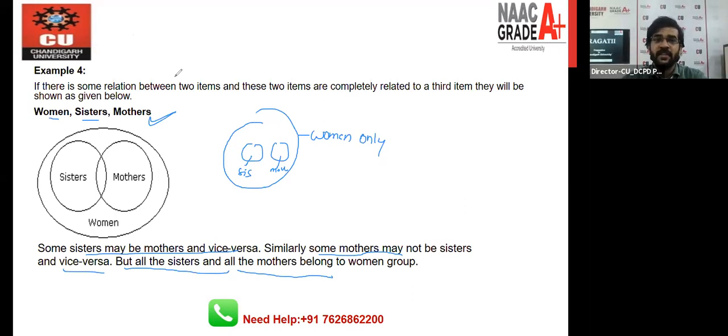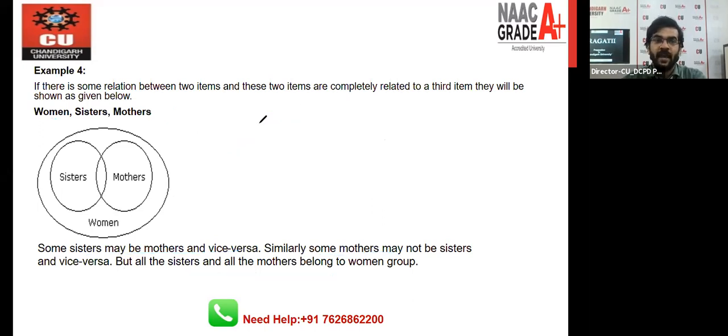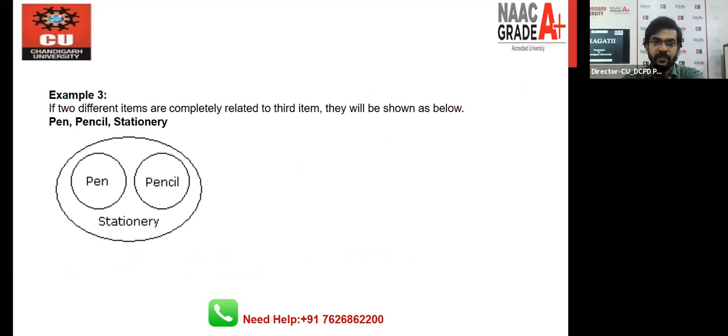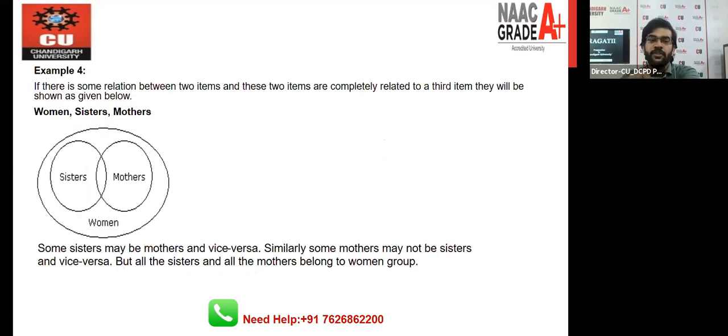So I think it's clear to all of you right now why these two circles are separate from each other and why these two circles overlap with each other, right? So from this example, we can understand the difference between this question and the previous question, right? In the previous question, the inner two circles will not overlap with each other, but in this question, the two inner circles overlap with each other. Okay, so this is the basic difference between this question and the previous one.